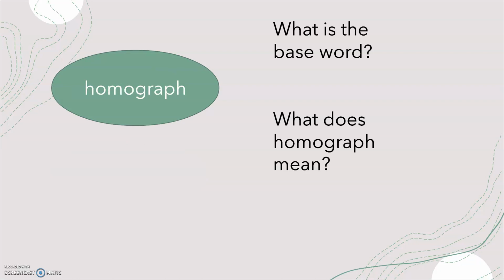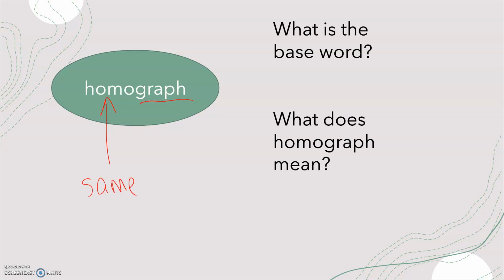Last but not least, look at the word homograph. What is the base word in homograph? That's right. The base word is graph. Now, what does the word homograph mean? Some people may say this word seems familiar, but some of you may remember that homo means same.